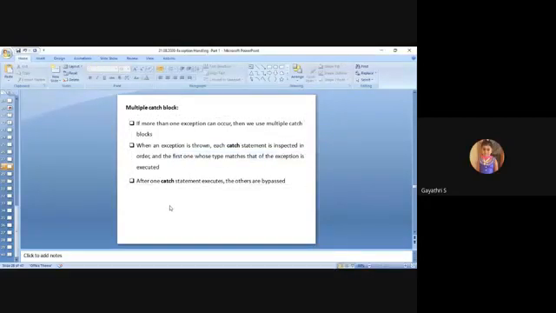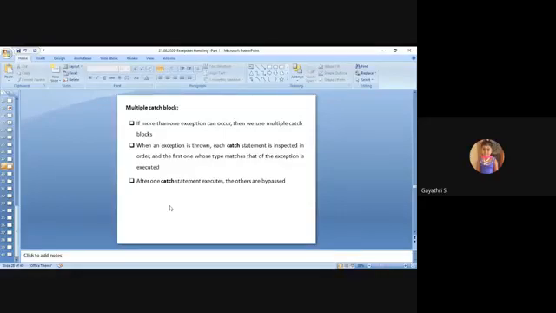It is also an important MCQ part in placement related tests. After one catch statement executes, the others are bypassed. If in your program a single try block and three catch blocks are placed after the try, and an arithmetic exception is thrown in the try block, the first catch block is executed because it handles arithmetic exception.